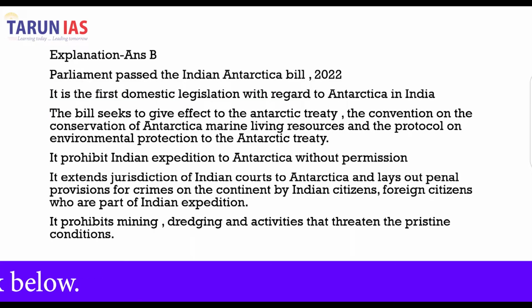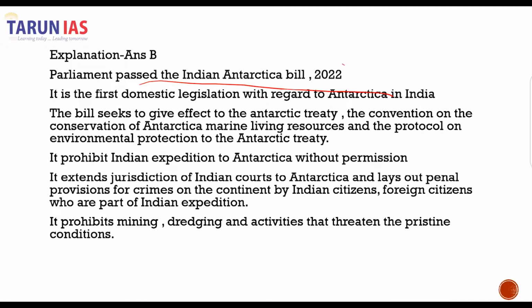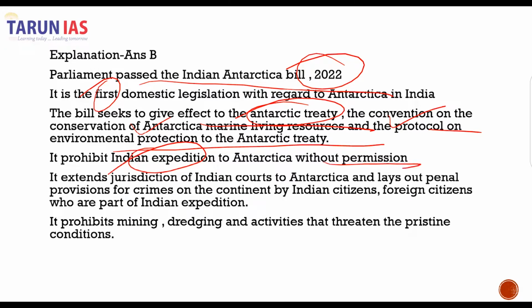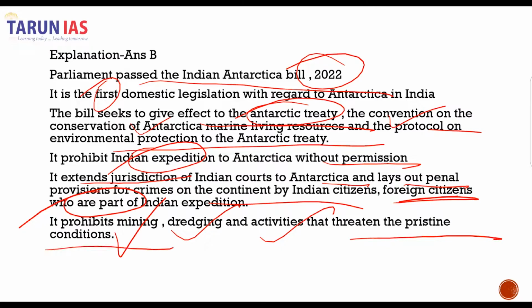So you can read the explanation here that yes, Parliament has passed the bill in 2022. It is going to be the first domestic legislation, and it is to give effect to the Antarctic Treaty provision, the Convention on the Conservation of Antarctic Marine Living Resources, and the Protocol on the Environmental Protection to the Antarctic Treaty. It does prohibit the Indian expedition without any permission, and yes, it does extend the jurisdiction of Indian courts to Antarctica and lays out the penal provision for the crimes on the continent by the Indian citizens, the foreign citizens who are part of the Indian expedition. It prohibits activities such as mining, dredging, and activities that would threaten the pristine conditions of the continent.